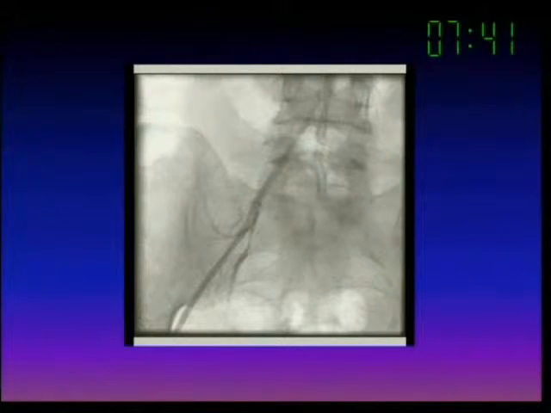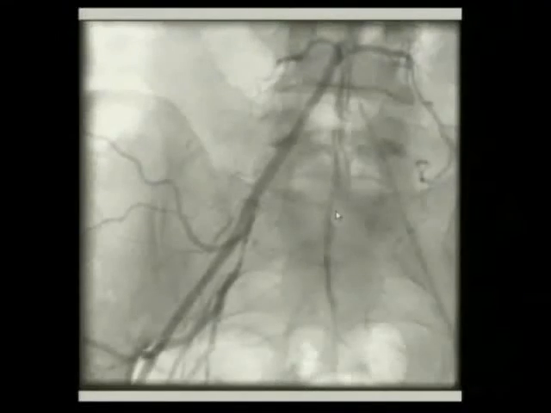I'll show the pictures. This is the angiogram from the right femoral sheath, which shows a total occlusion of the iliac artery at the origin, and we tried crossing this during the intervention and could not succeed.